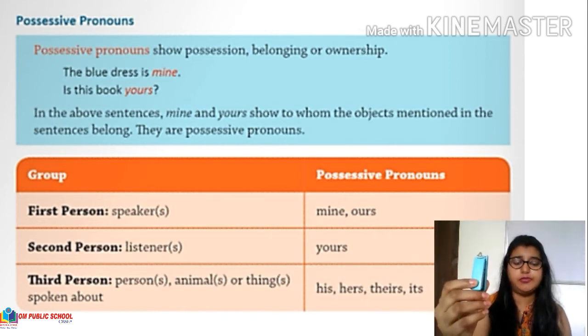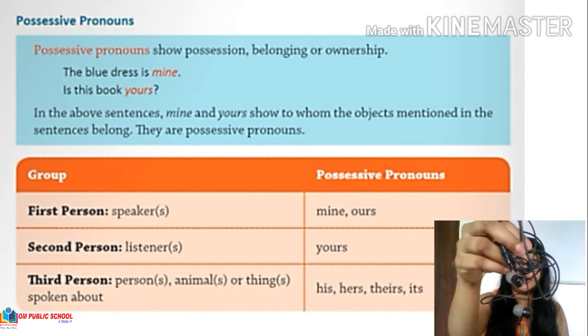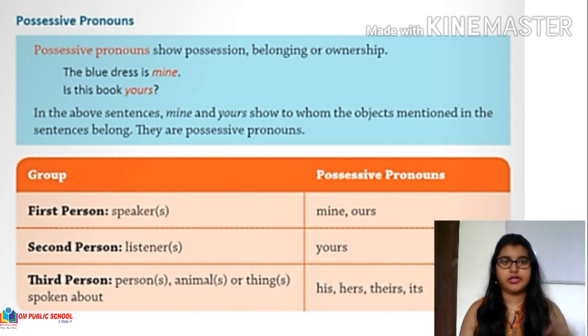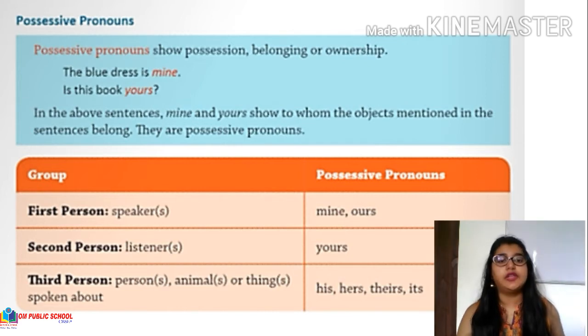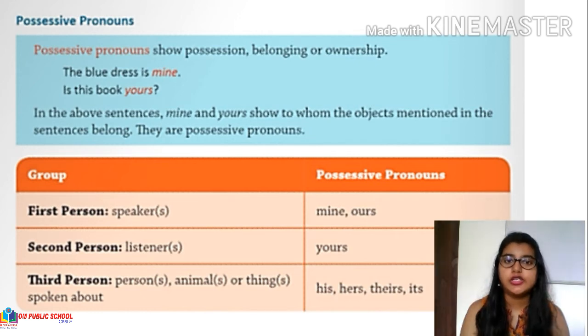This stapler belongs to Ravi. That means it is his. These earphones belong to Sneha. That means these are hers. Okay. So all of these pronouns that I just used, mine, yours, his, hers, they are showing me some kind of ownership or some kind of belongingness of that object or that noun.